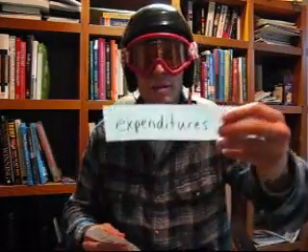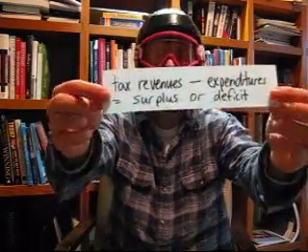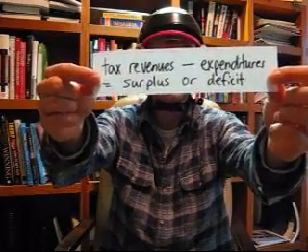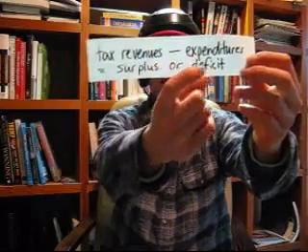Okay? Then we have to subtract expenditures. Expenditures is how much money did they spend. So, we have to look at tax revenues minus expenditures equals a surplus or a deficit.